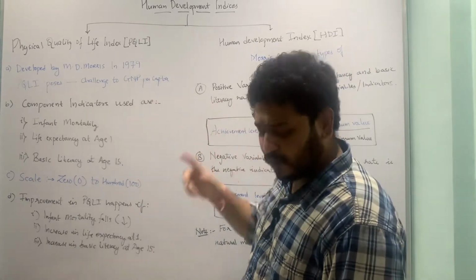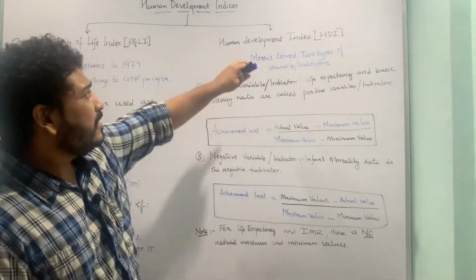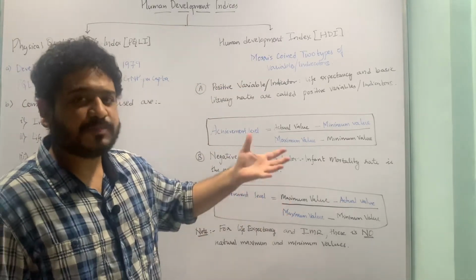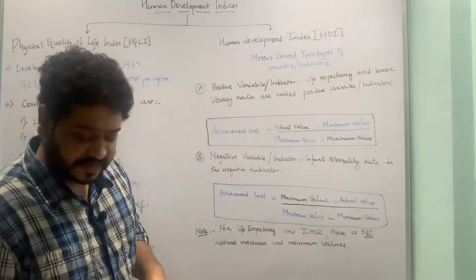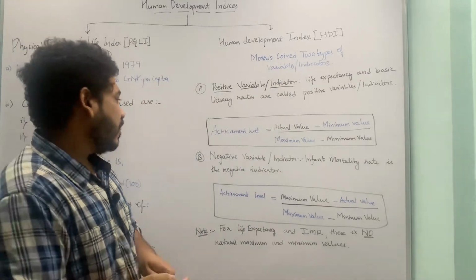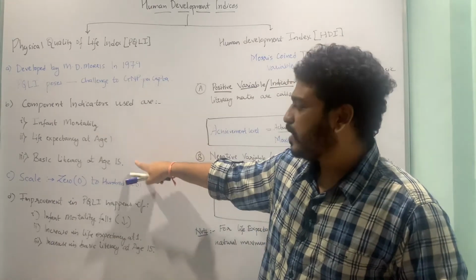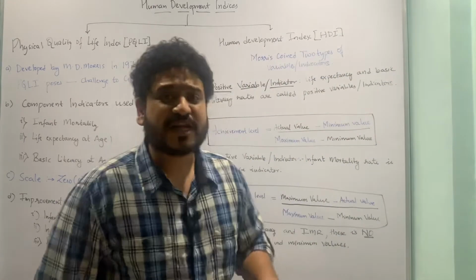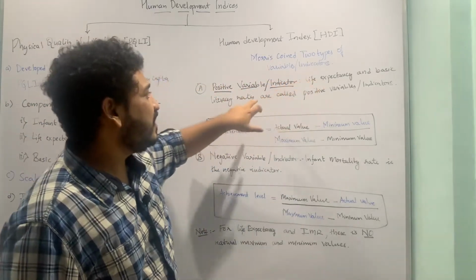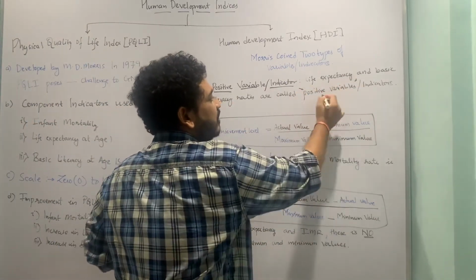Let us now look into how he classifies variables. MD Morris coined two types of variables or indicators. The first type is called the positive variable, or positive indicator. Out of the three indicators he has used, which are infant mortality, life expectancy at 1 and basic literacy at 15, he says that life expectancy at 1 and basic literacy rates are the positive variables in his analysis.